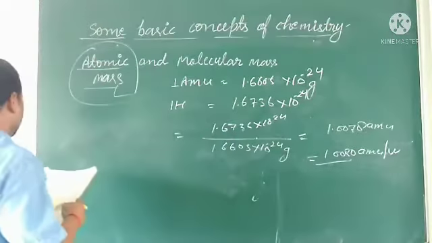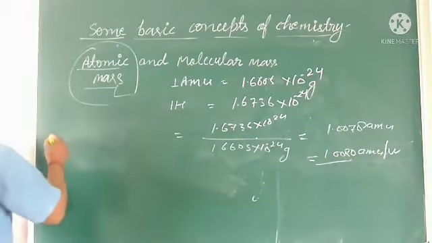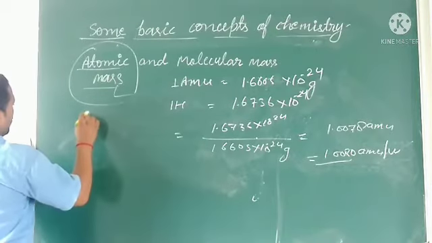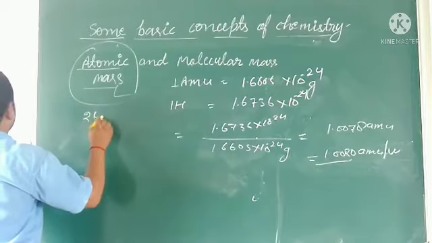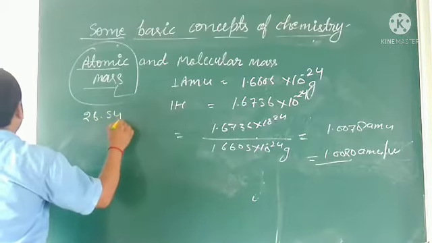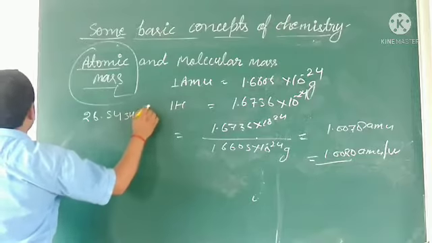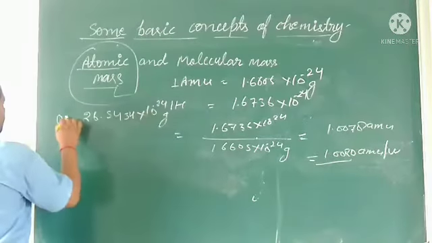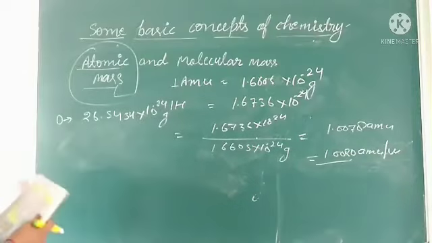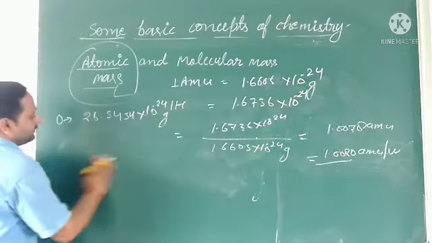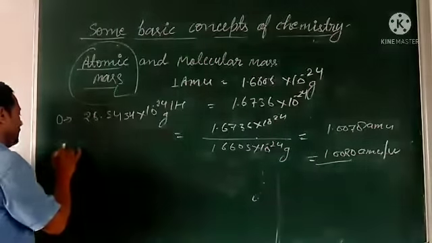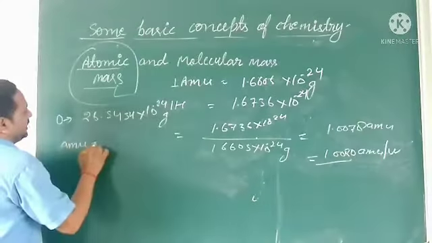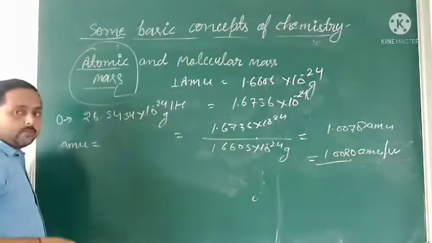For oxygen, the weight in gram is 26.5434 into 10 to the power minus 24 gram. How can we calculate its value in AMU?